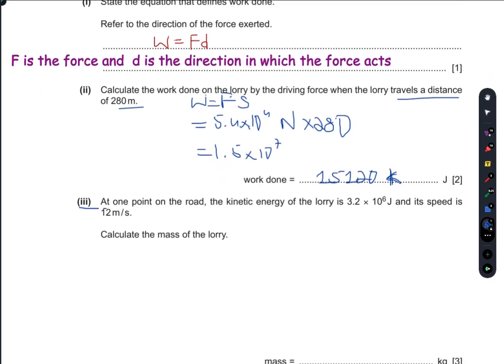Part 3. At one point on the road, the kinetic energy of the lorry is 3.2 times 10 to the power 6 joules, and its speed is 12 meters per second. Calculate the mass of the lorry.